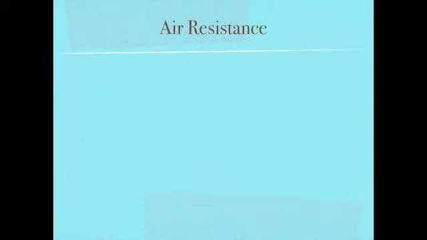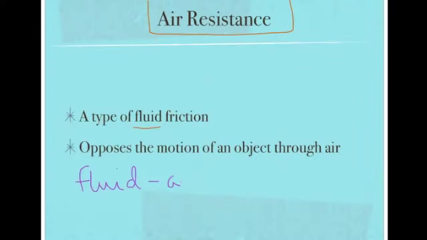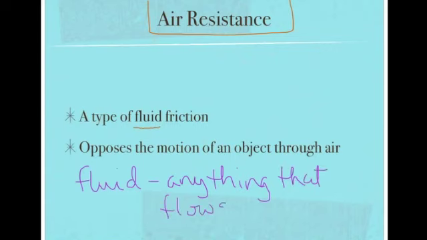One specific type of fluid friction is air resistance. Air resistance opposes the motion of an object through air. It is worth noting that a fluid is defined as anything that flows, so gases and liquids are both fluids.